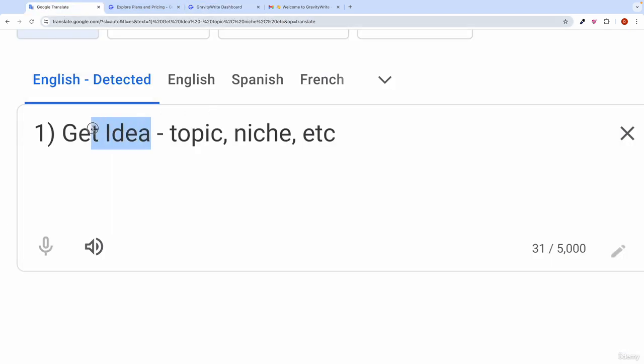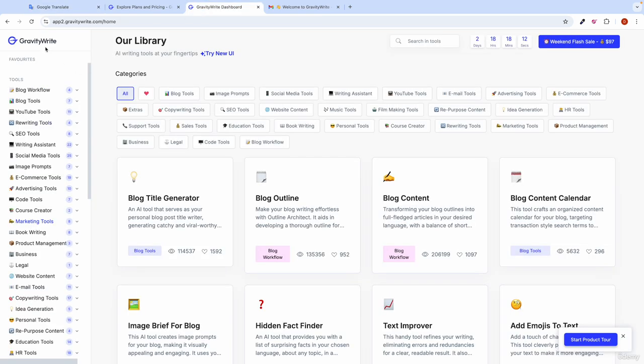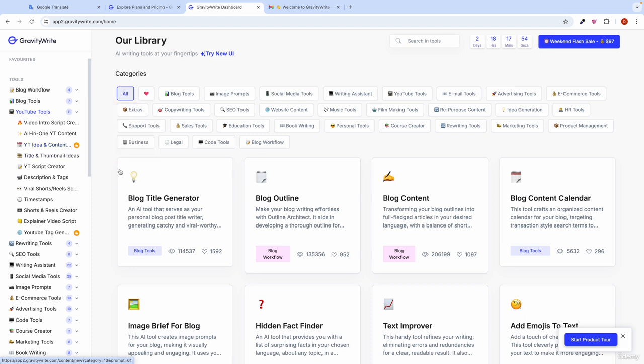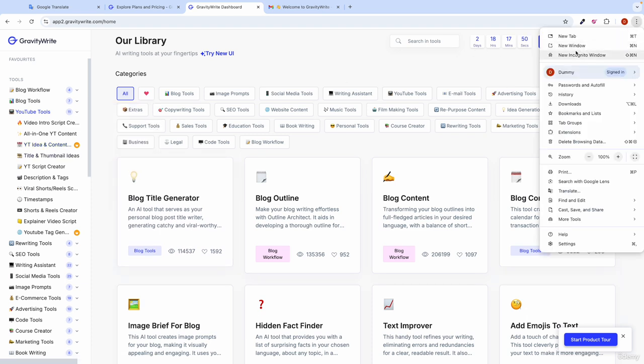But if we just talk about getting ideas, of course, if you look at this tool, the YouTube idea and content planner is not free for now. Earlier it was free, but now they have put that in the paid version. But that is not the problem. The best thing we can do is to take the help of ChatGPT.